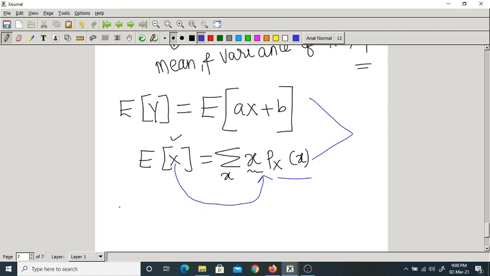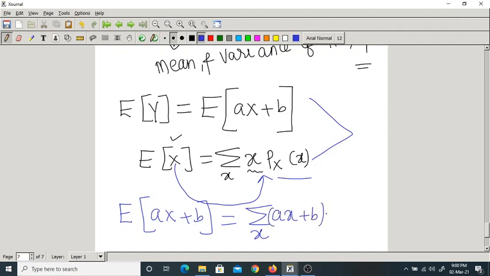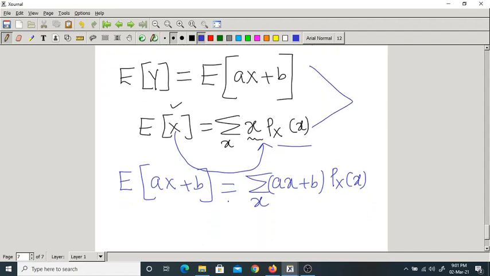Now, can you tell me the expectation of a into capital X plus b? The formula is summation over small x of (a into small x plus b) into px of x. What have I done here?